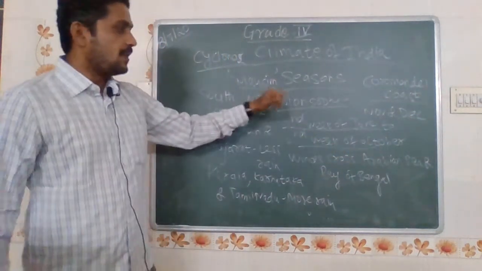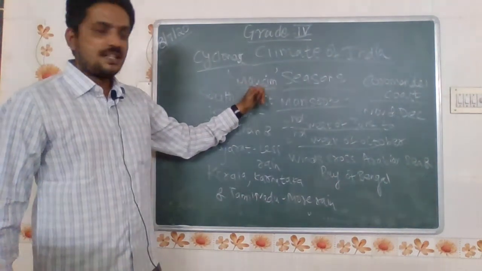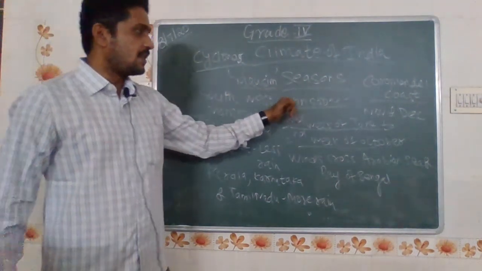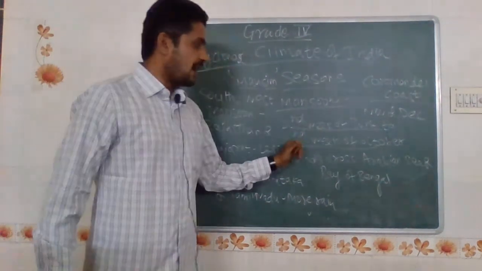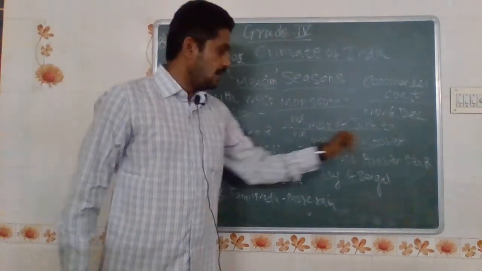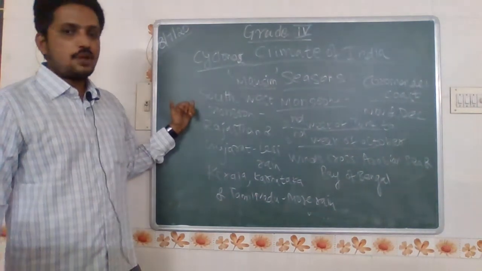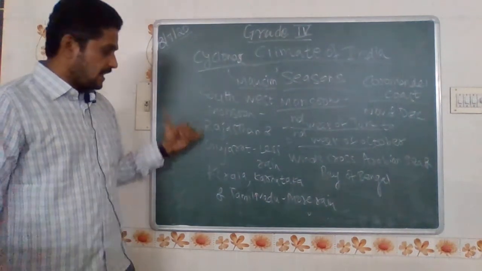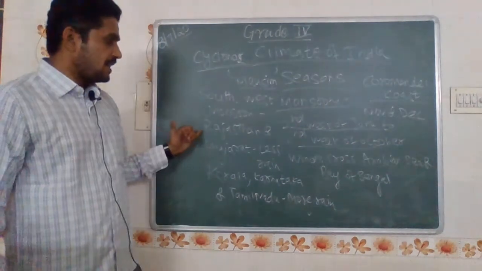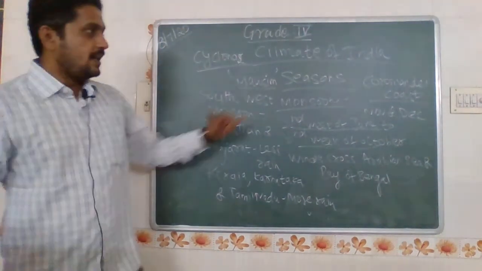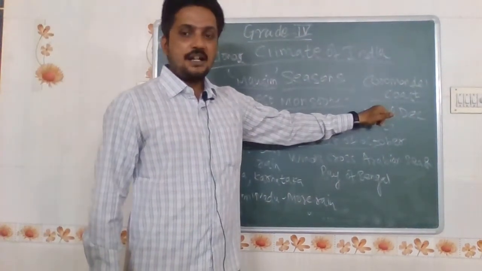Again, monsoon is derived from the Arabic word Mausim. The monsoon starts from the second week of June and ends on the second week of October, and winds across the Arabian Sea and Bay of Bengal form the southwest monsoon. In the southwest monsoon, Kerala, Karnataka and Tamil Nadu receive more rainfall, and Gujarat and Rajasthan get very little rain. In the Coromandel coast, November and December get heavy rains. This is called monsoon.